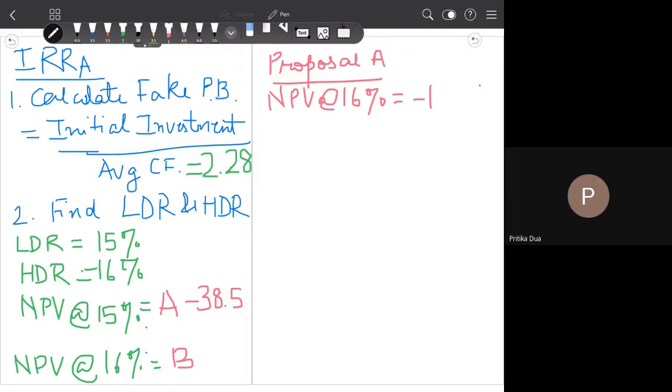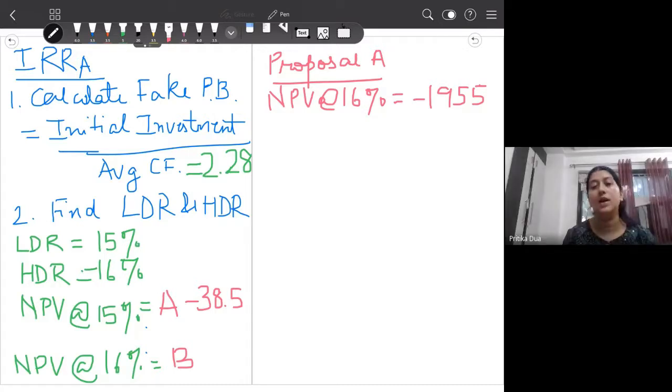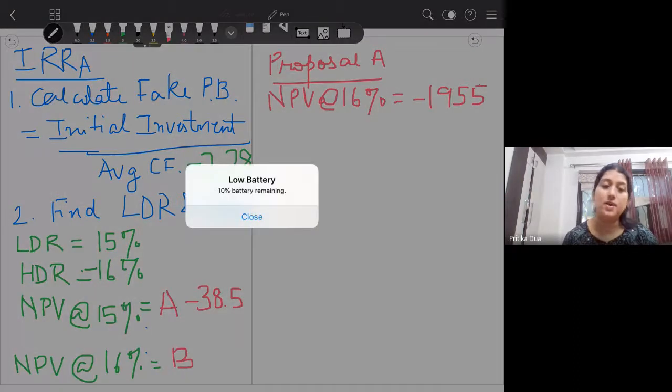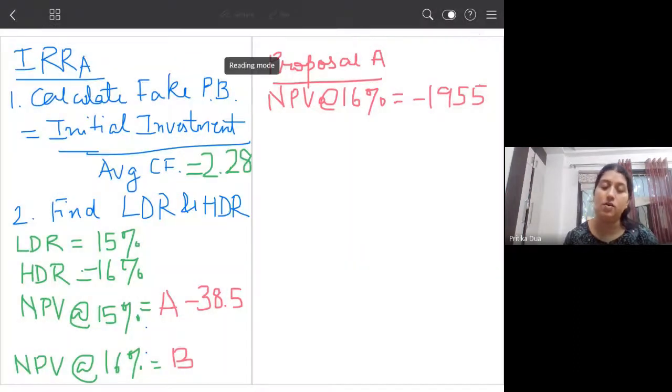Okay, so very clearly we can see in this solution that we are getting both the values as negative. And then again at a higher discount rate, as we already know, you're getting a more negative value, because as we move to higher discount rates, our NPV falls. Okay. So for solving the question on IRR, we know that we require one positive NPV and one negative NPV.